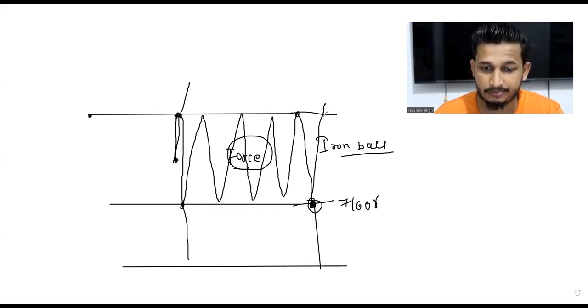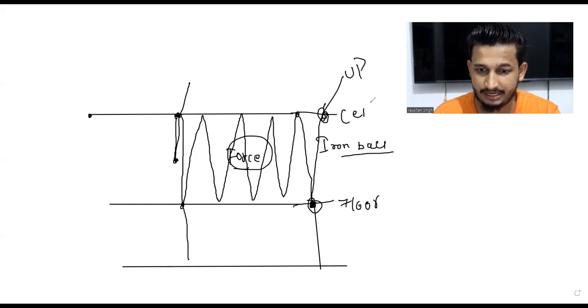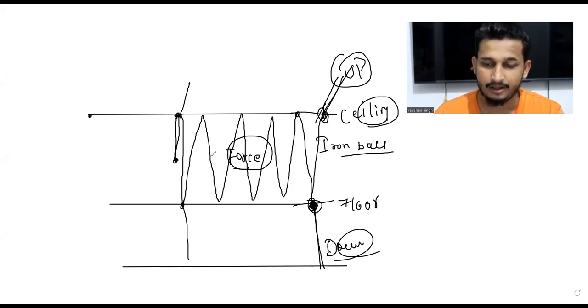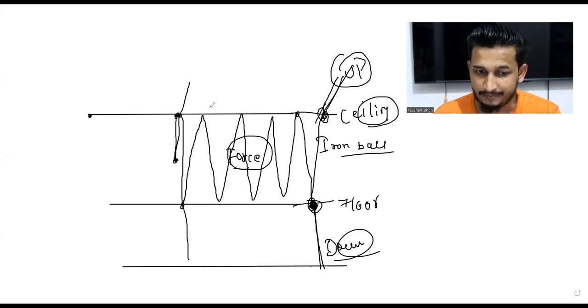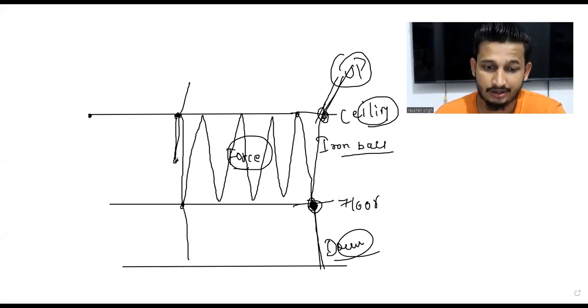If the resistance gets broken, what will happen? It will go up. That means if the ceiling gets broken, it will be going upside, right? And if the support, if this floor gets broken, it will be going downside, right? So let's consider that if I'm throwing an iron ball and the force will remain consistent, the ball will keep on moving between the floor and the ceiling.